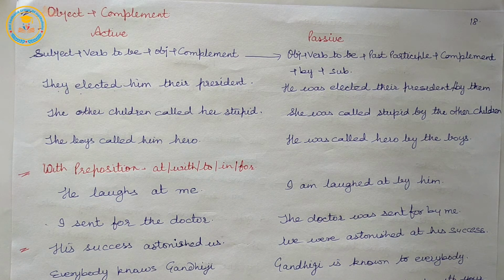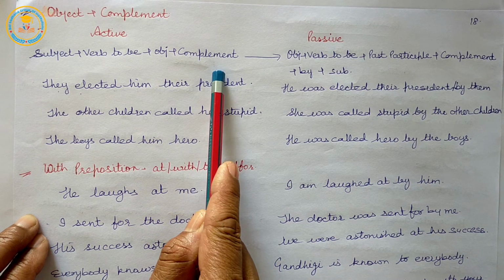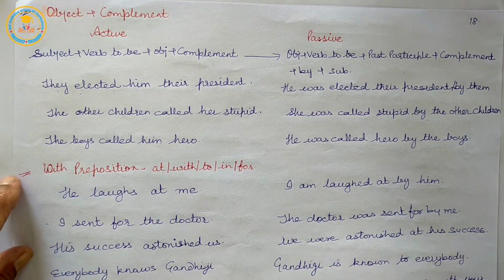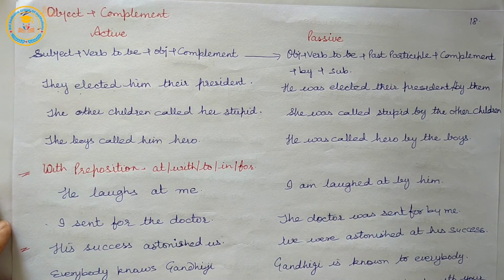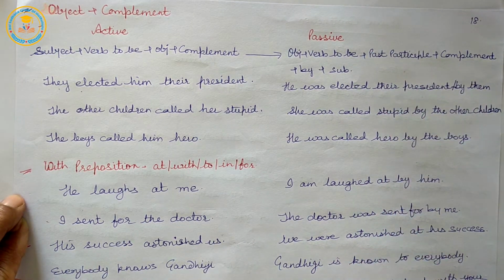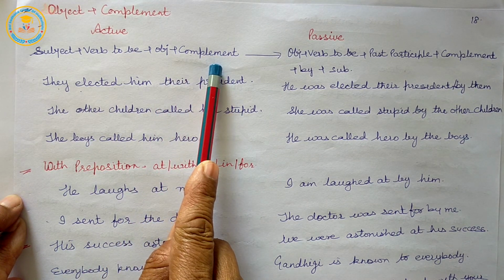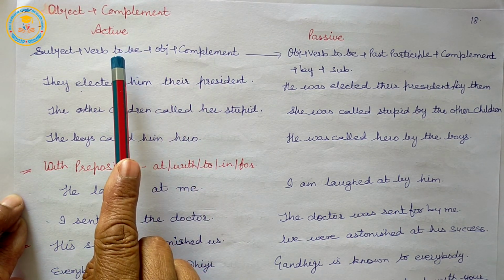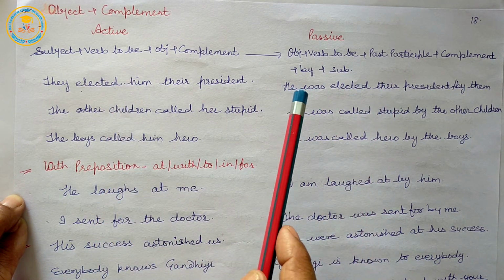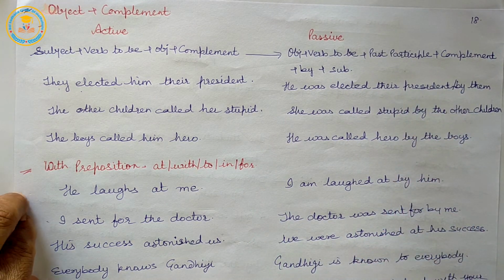When object plus complement is present in active voice, then we use the object only as the subject, and the complement remains at its place.